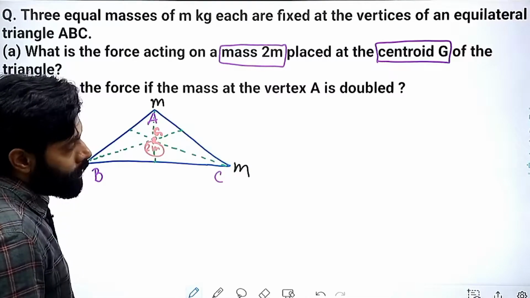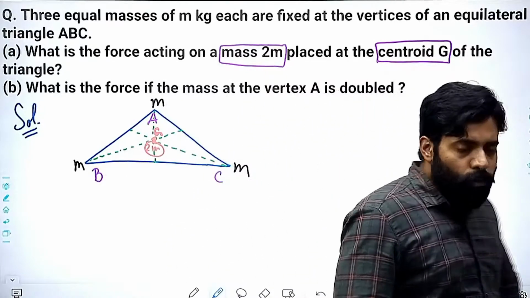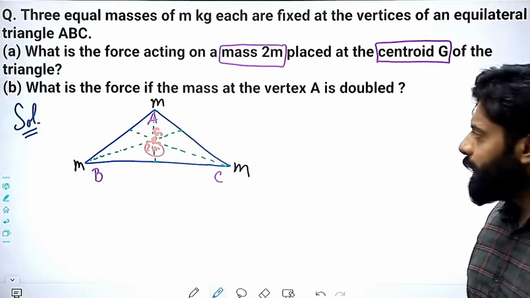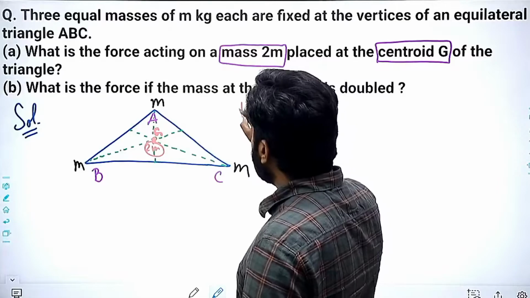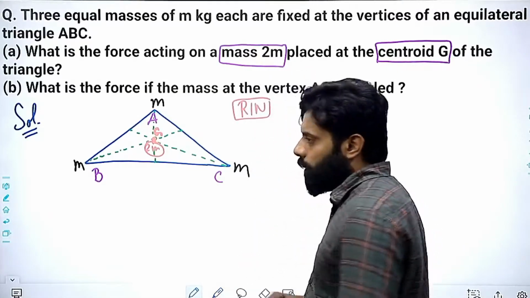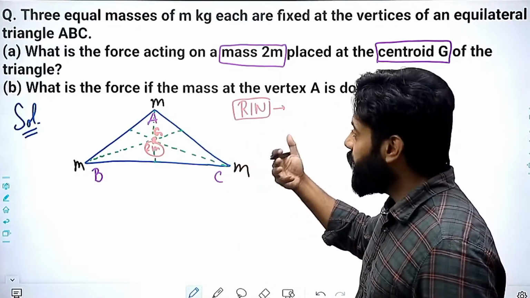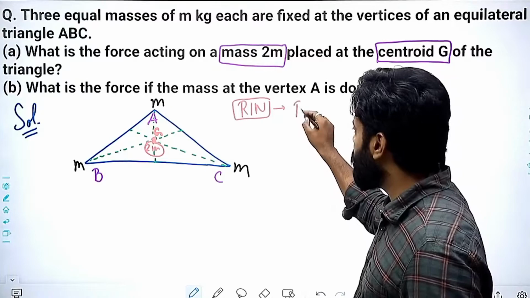Okay, now you have to find out this force. The solution is very simple. You have to go with the approach of RIN. RIN stands for: you have to crack this sum into three steps. First you have to reach there.